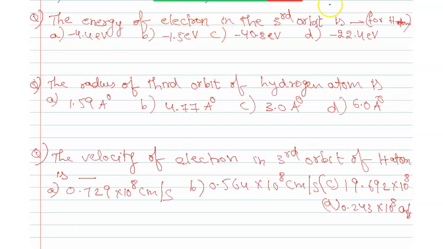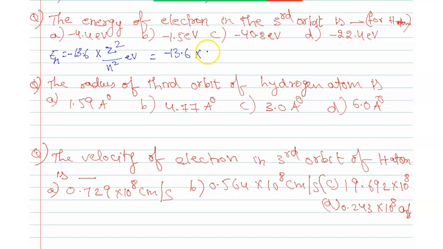The energy of the electron in the third orbit in a hydrogen atom. The formula is En equal to minus 13.6 into Z square by n square electron volt. Substitute the values: minus 13.6 into Z, the atomic number.